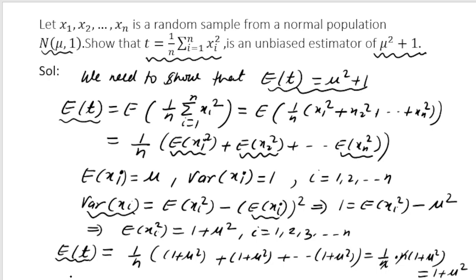So now I can conclude that T, that is given by 1 by n summation of xi square, let me write it on the next page, otherwise some of you may be confused. So I am moving ahead to the next page. So what have we concluded?